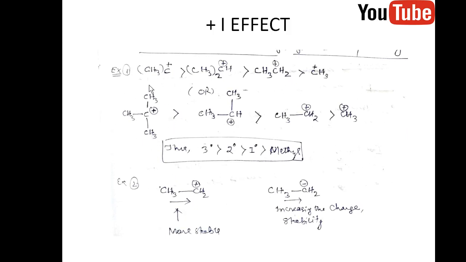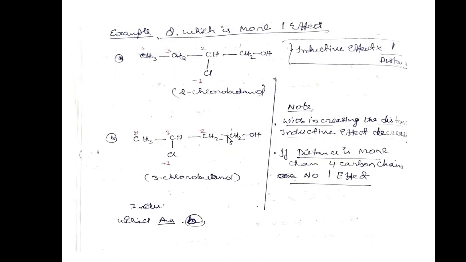A tertiary carbocation has more CH3 groups, so it will donate more, then secondary, primary and methyl. Because there are more carbons: 3 in tertiary, 2 in secondary, and only 1 in primary. So this is the increasing order of plus I effect.